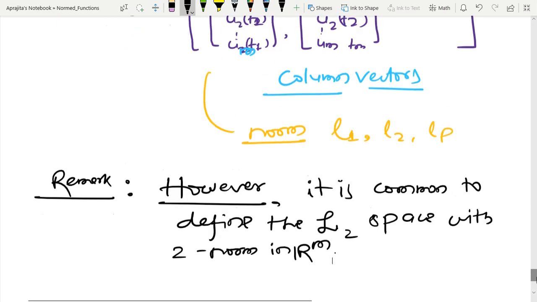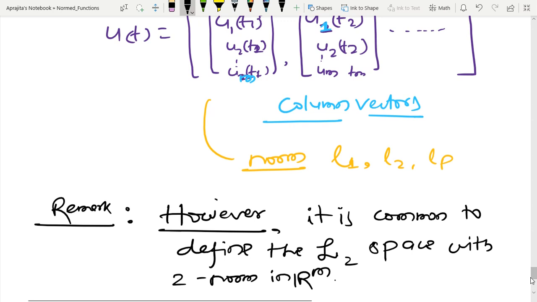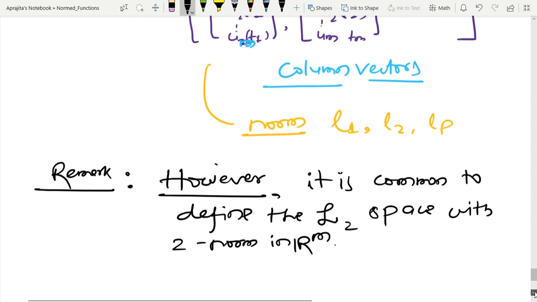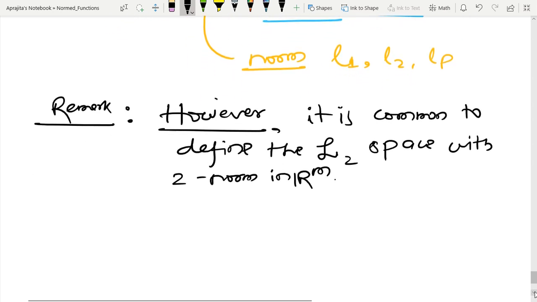Basically I have separated this lecture into three different parts. If you see the pattern of the next few lectures, first I define the norm in a linear space, and after that I started talking about column vectors, and using the notion of absolute value I defined the norm.